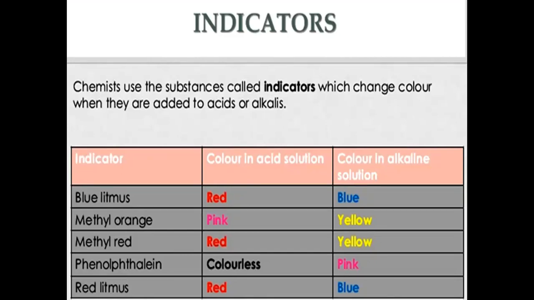The common indicators are blue litmus, red litmus, methyl orange, phenolphthalein, etc. The changes can be seen in the tabular form here in acid solution as well as in alkaline solution of these indicators, where we consider litmus,